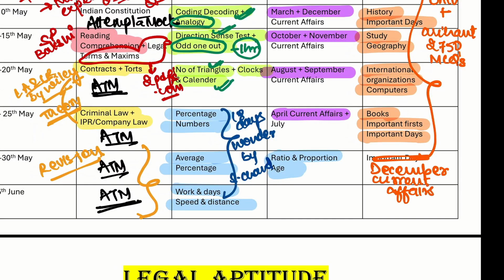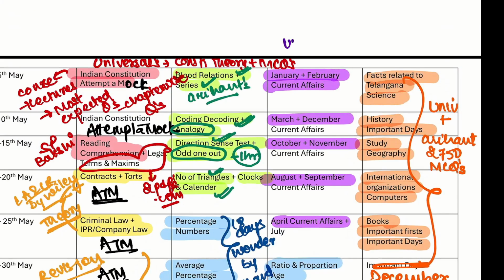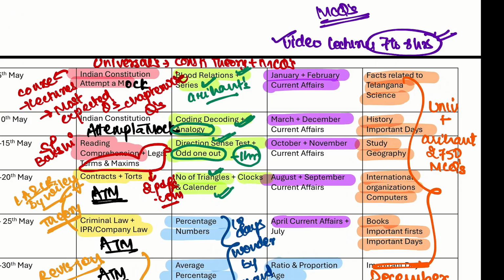For current affairs you can go for our video lectures. Video lectures के लिए जा सकते हो आप. Video lectures जो हैं वो 7 to 8 hours के होते हैं हर एक महीने के, every month 7 to 8 hours, right? Or you can also solve our MCQs, right? So video lectures are in English, that is English and Hindi का mix. So if you have problem with that, you can go for MCQs directly that are being given to you with the mock test. From there you can practice.